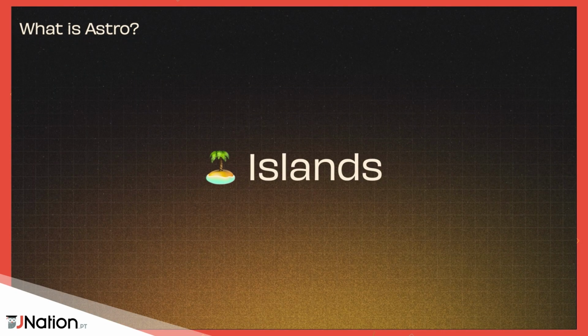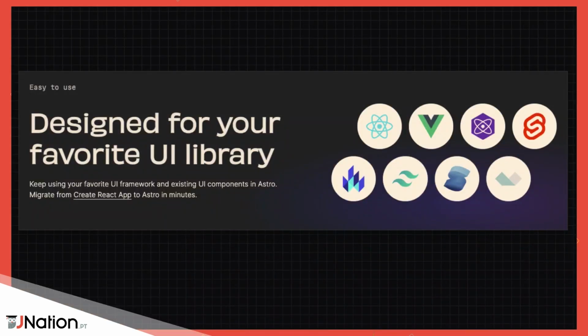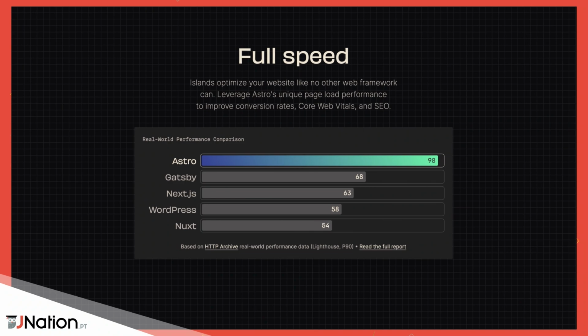Cool, we call this architecture the island architecture. And it comes with a massive, massive advantage, and that is you can bring your own framework to it. So imagine you have a Svelte component and you want to use it in Astro, you totally can. You have a Vue component. You can totally use it, or you bring something else, you can totally do that. That's fine. We don't judge you for it. I wouldn't recommend it, but you can do it. This is good for migrations, for example. Super handy. But still, if you don't use that client directive, it will still compile down to native HTML. So in that case, Astro is one of the fastest frameworks out there.